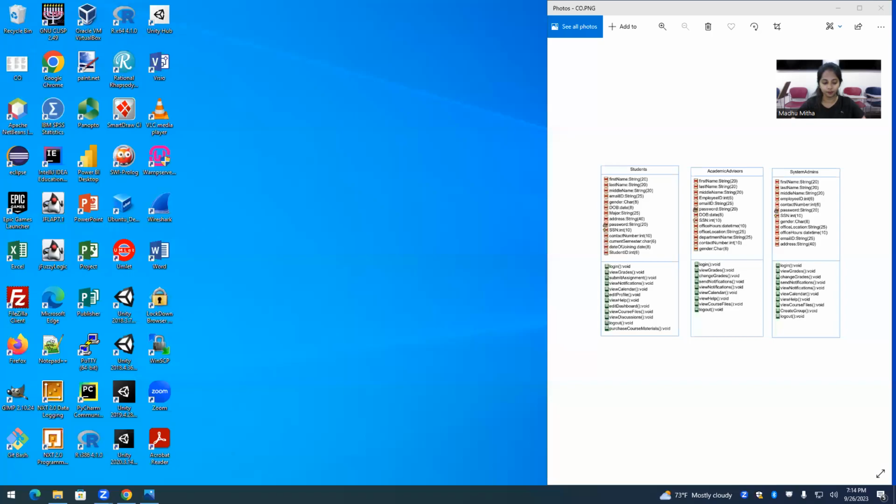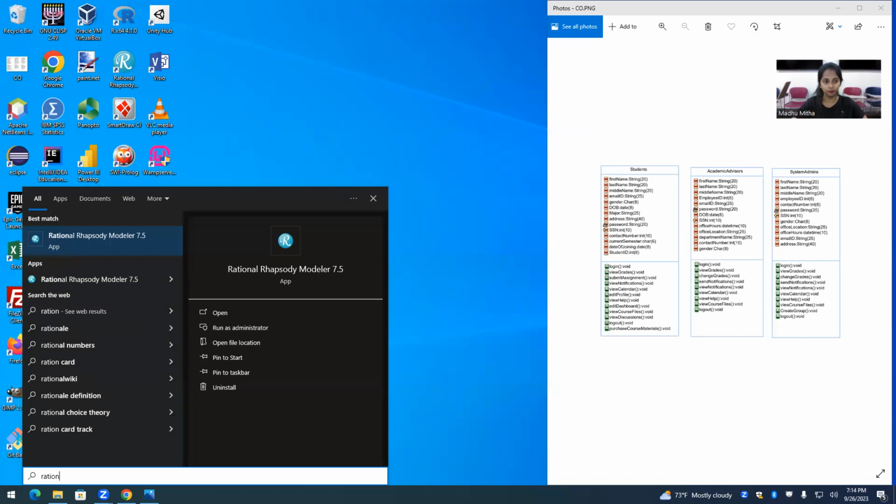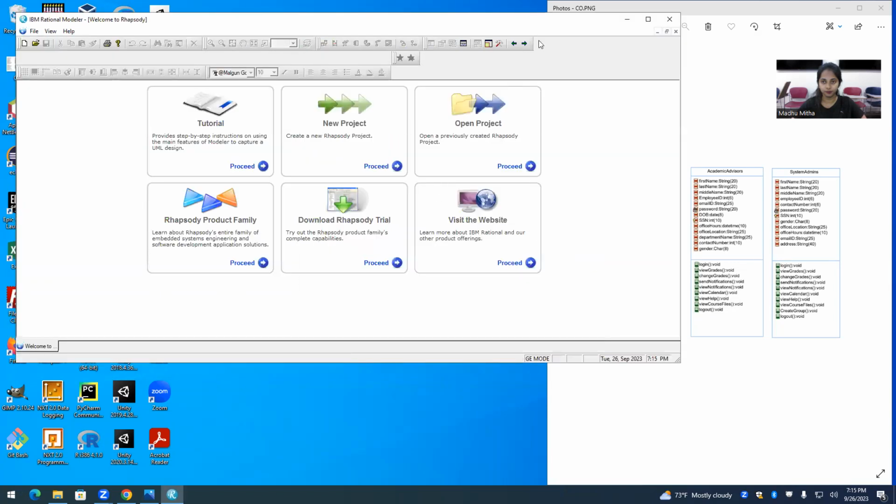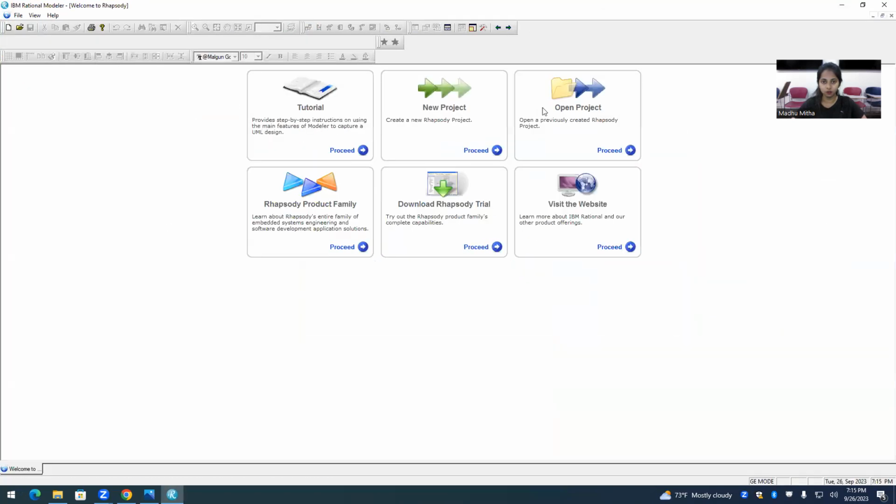Everyone, welcome back. In this session, we'll look into the class object diagram creation using IBM Rational Modeler. For that, let me share my screen and search for Rational Modeler, which is IBM Rational Rhapsody. This tool is used to create the class object diagrams.